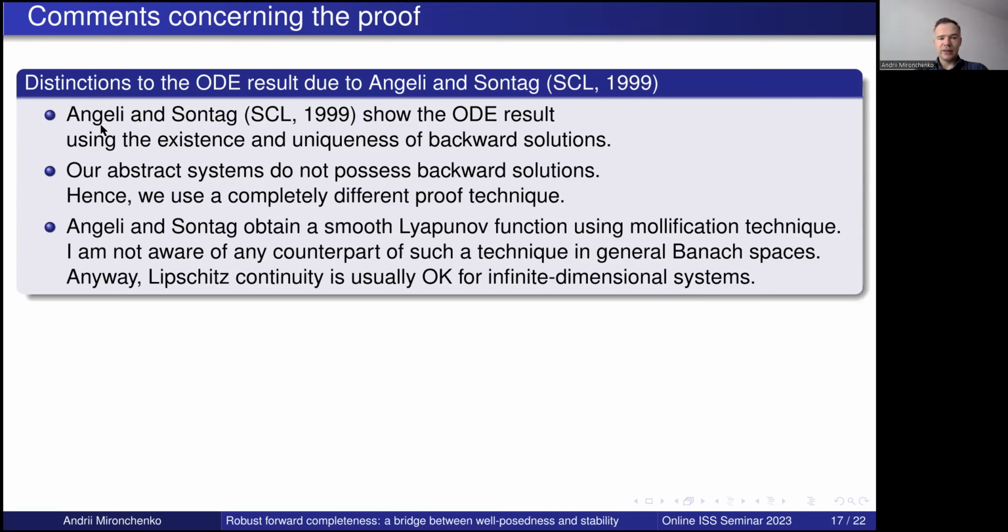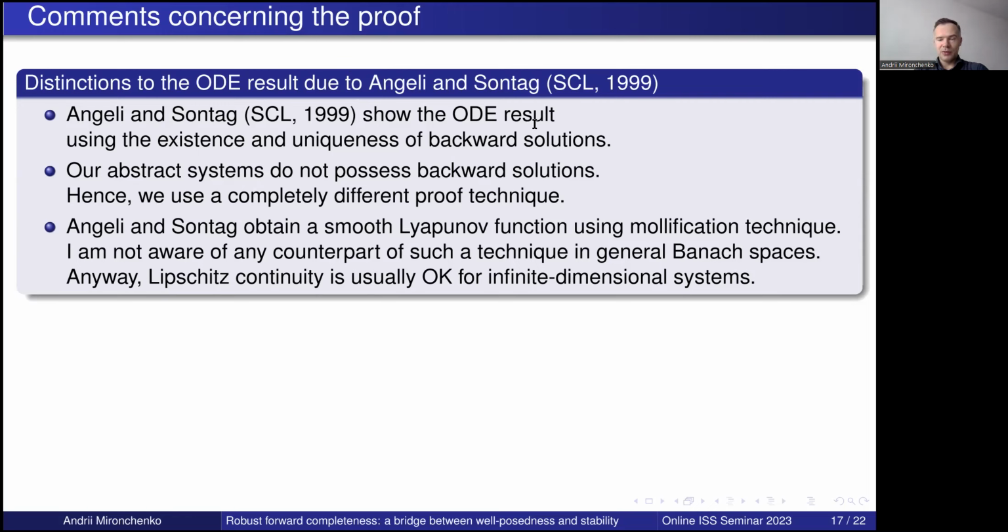One of the things is that Andrii and Zonta use in their proof the existence and uniqueness of backward solutions. Clearly, in the ODE setting, if we assume that F is Lipschitz continuous, then we have existence and uniqueness not only in the positive direction, but also in the negative direction. And they use it in their proof.